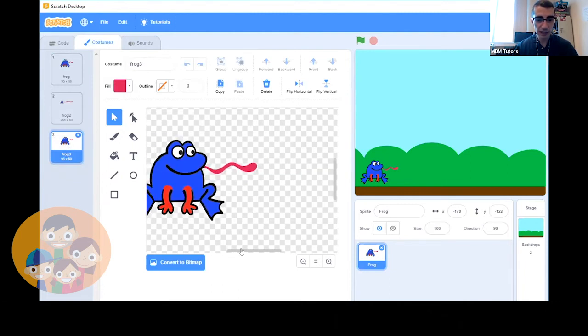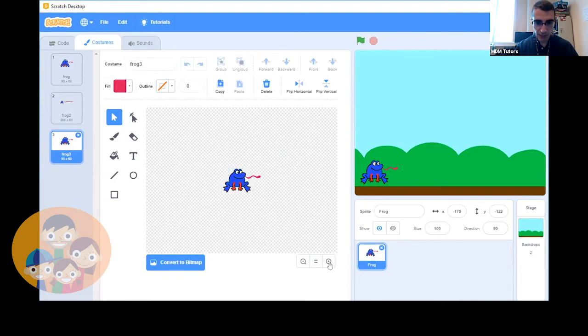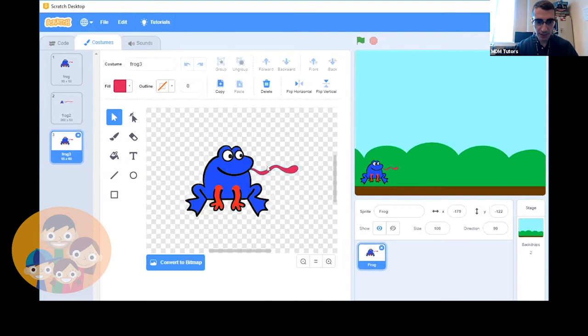We could change the order of our costumes by clicking and dragging. And for Frog3, let's find our frog again and zoom in on it, and let's make it a little bit less lengthy. Okay, so normal, medium length, super length, and then we'll go back to medium length and then normal. Okay, normal, medium, long, medium, normal. And again, right now I'm doing this manually, which means I'm the human controlling it. We want this to be automatic. We want the computer to do it.